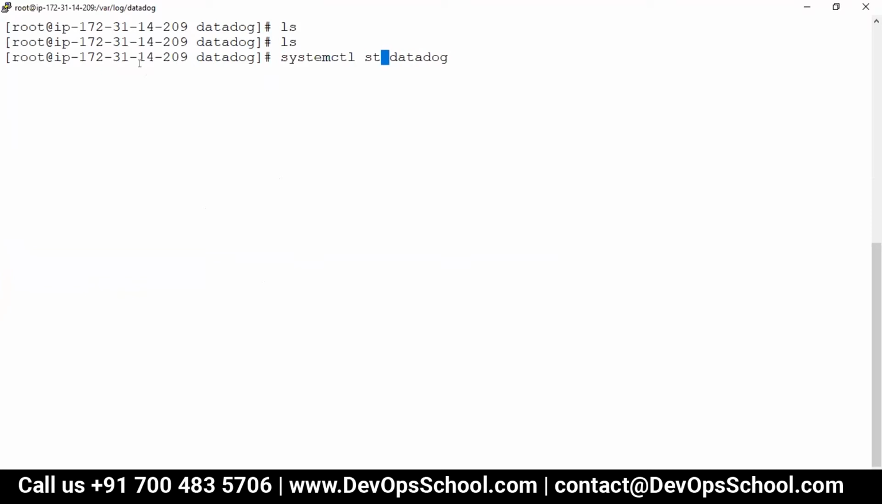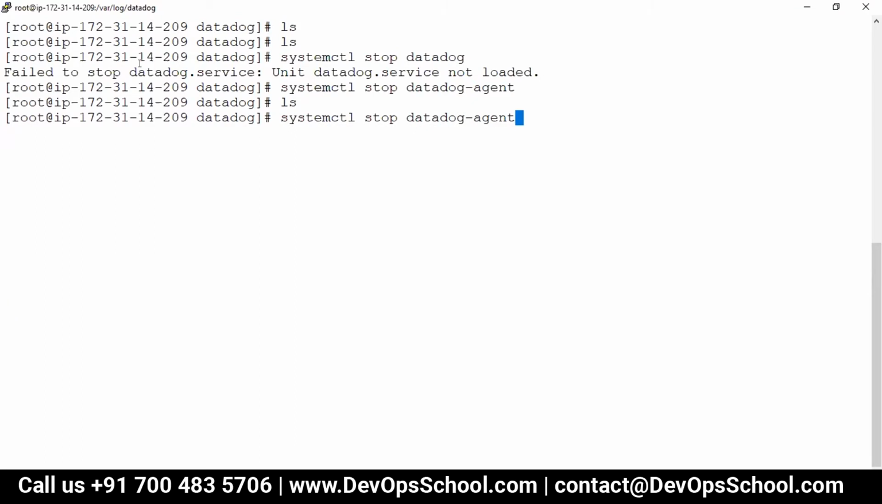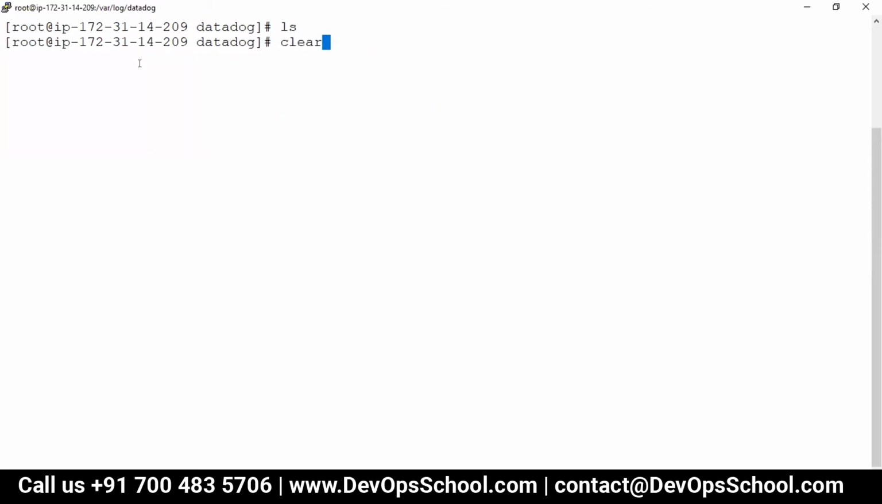Stop it. Sorry. Agent. No Datadog log got generated. Can I stop it? Start it. No, no Datadog log has been generated. So there's one thing here: Datadog is not running at all for some reason.